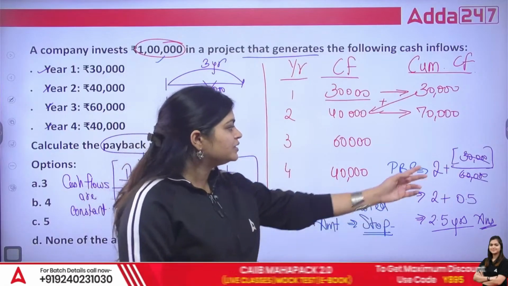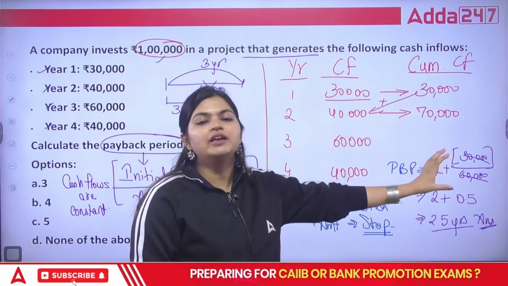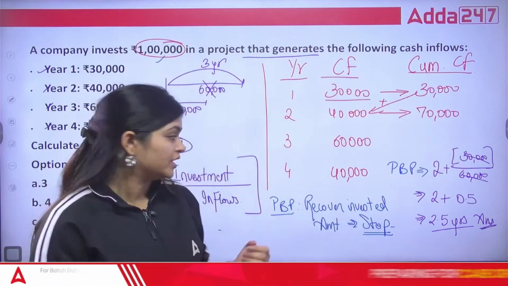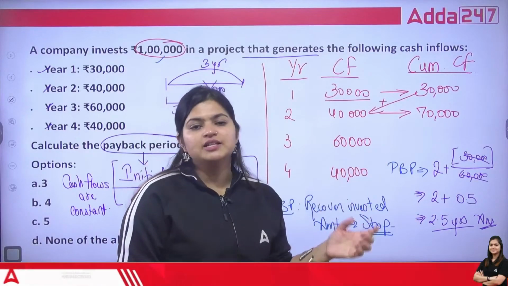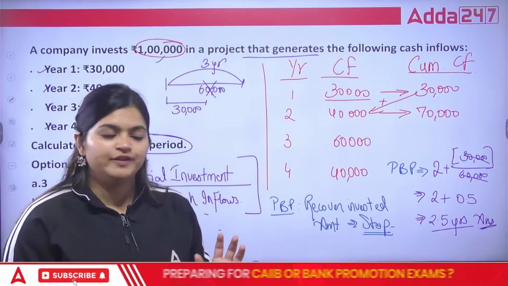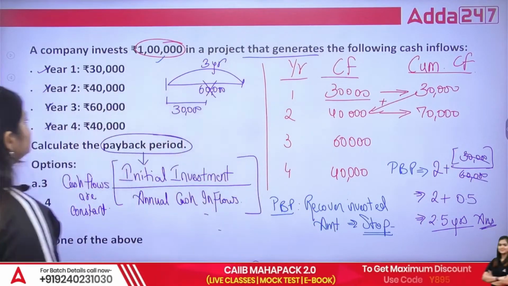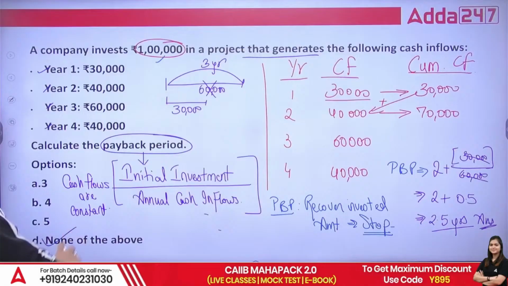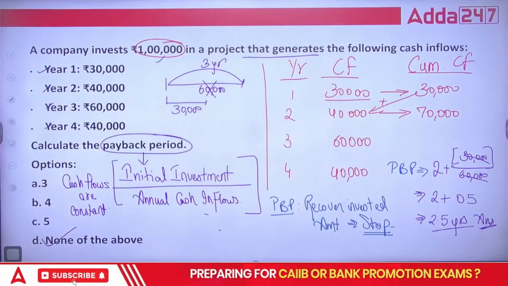So here we need to take this decimal calculation. Yes, we need to take proportionate calculation. If the year amount is 60,000, we want 30,000. So in how much time can we recover it? So that is going to be 2.5 years. Yes, this is how we need to calculate, and the correct answer is none of the above.